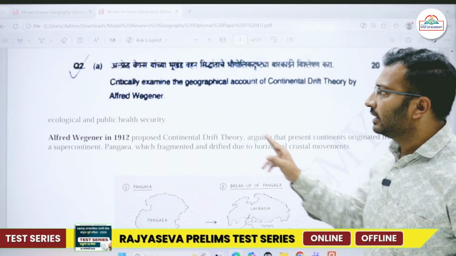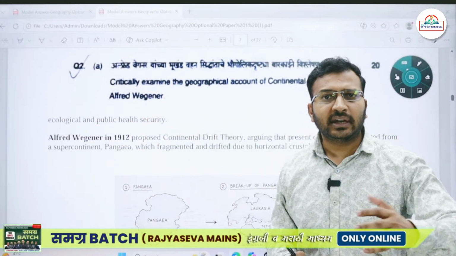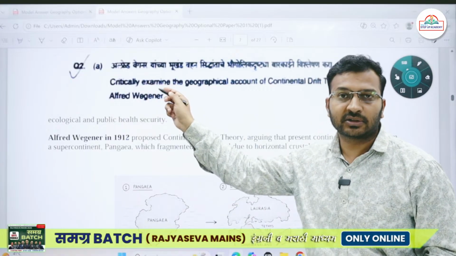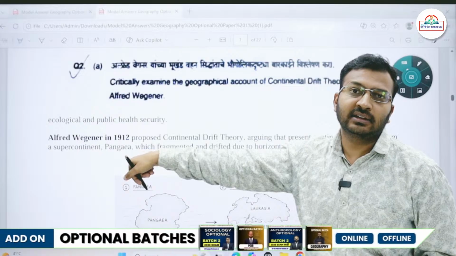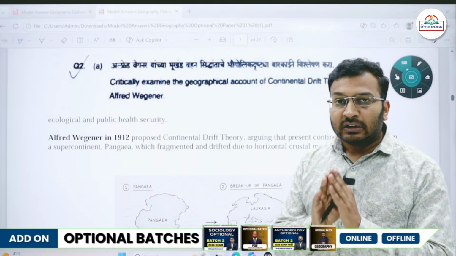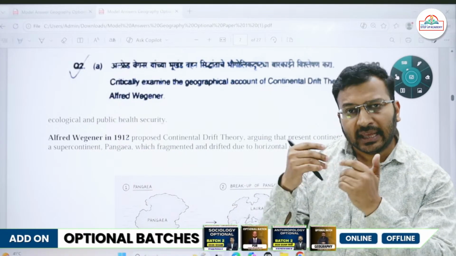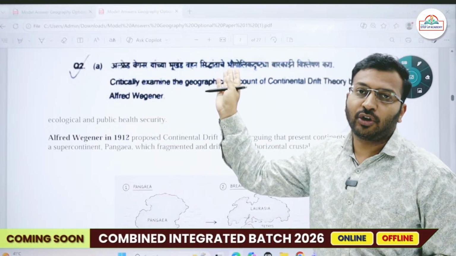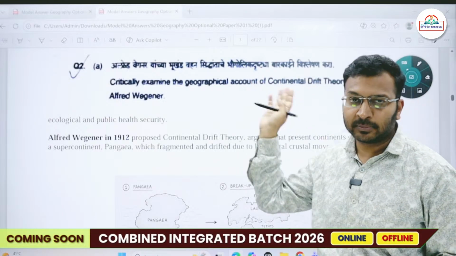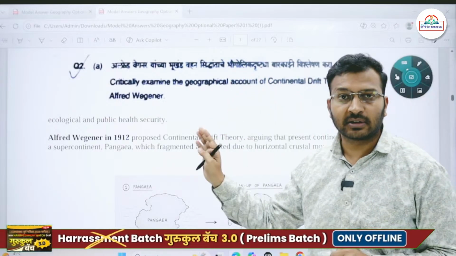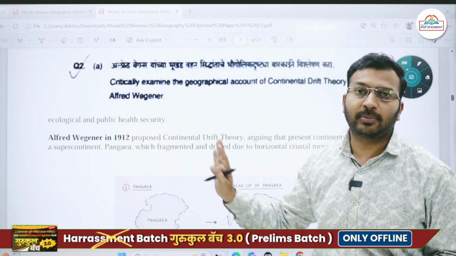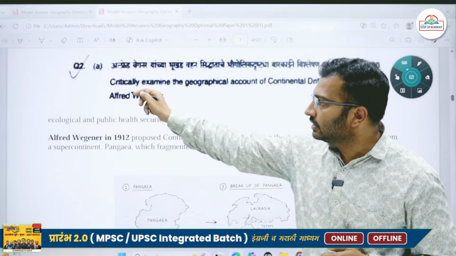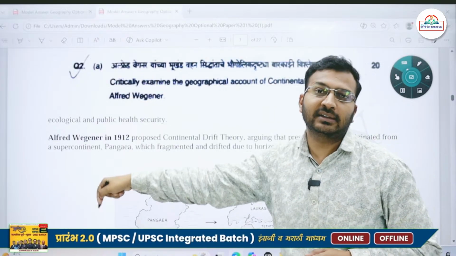Now, here it has asked critical examination. So, in the examination hall, what happens? Directly after reading critical examination, we jump on to criticizing the theory. Just remember one thing, be it any paper, whenever you get a question, critical examination of any particular aspect, first write something positive about it. Here the question is about Alfred Wegener's theory and its critical aspects. First write something about that particular theory. Don't directly jump on to criticize this particular theory.